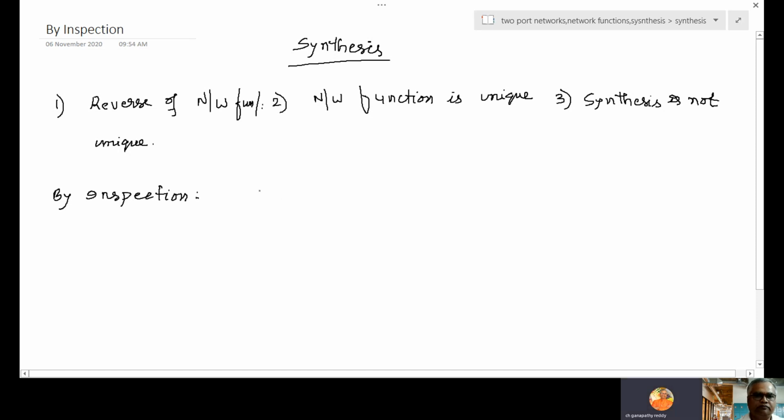So if there is only a resistor, what is the driving point function, or Z of S? So Z of S is equal to only R now.